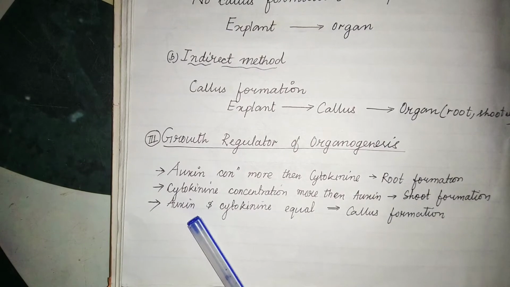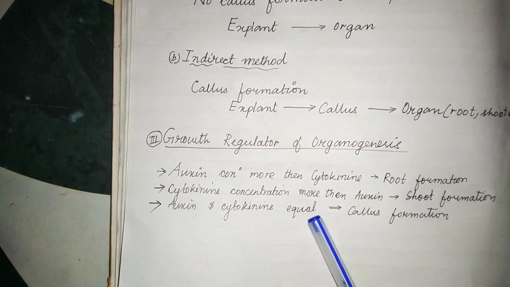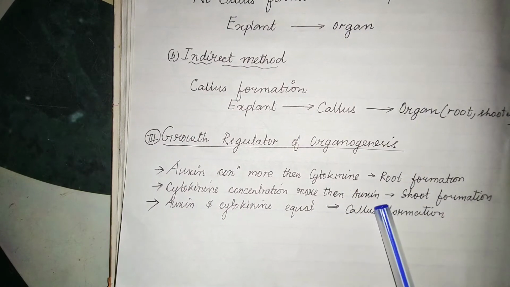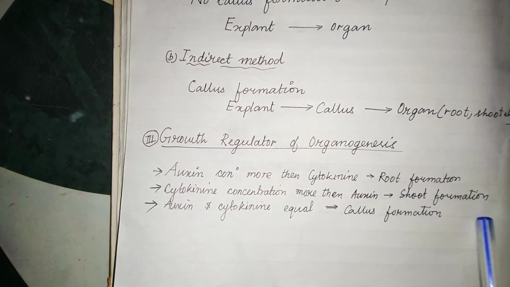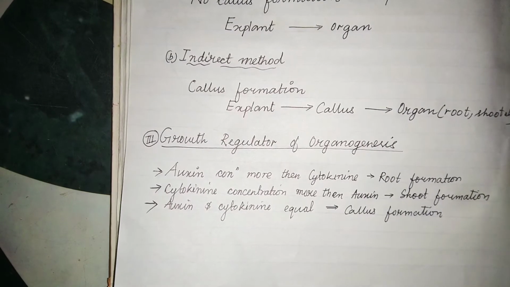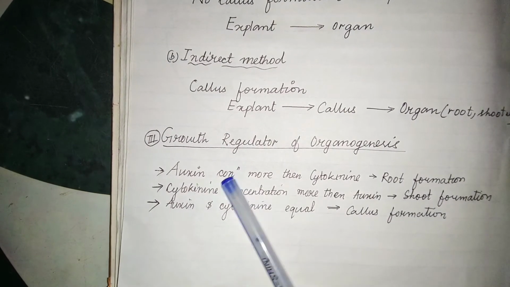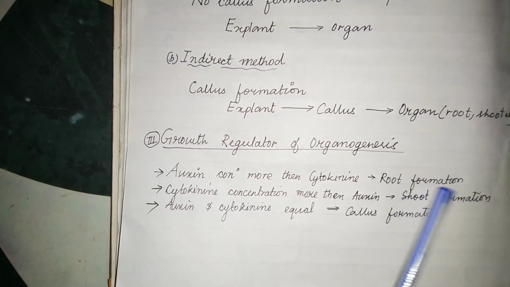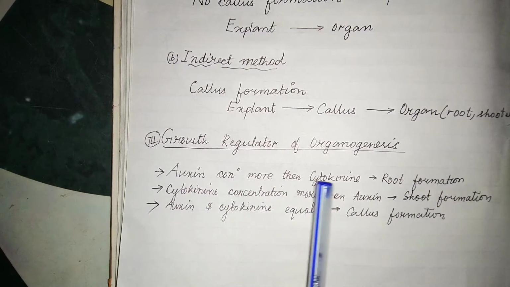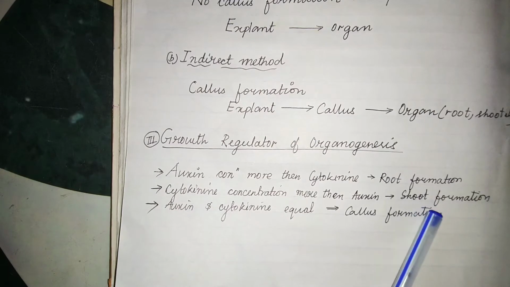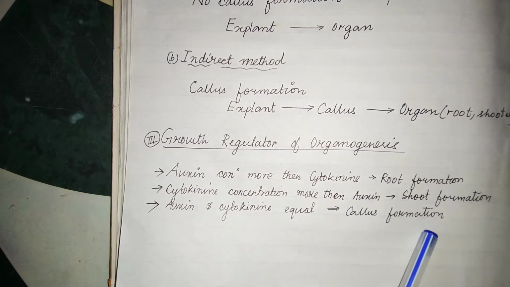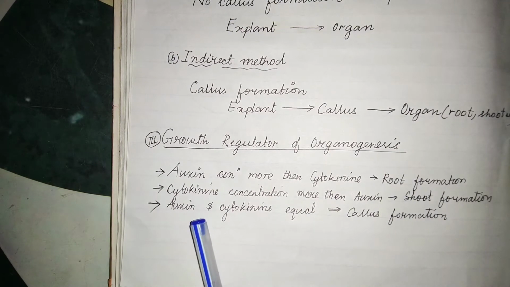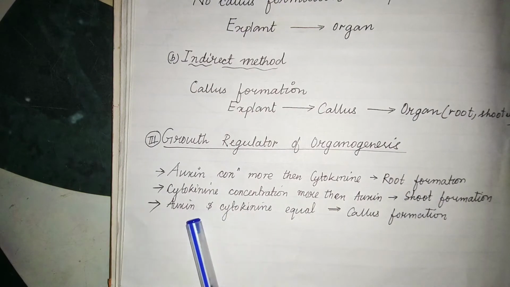In the third case, when the auxin and cytokinin concentrations are equal in the nutrient medium, there will be callus formation, and from this callus the organ will be produced, and from this organ a new plant will arise. So root formation first occurs when auxin is more than cytokinin, shoot formation when cytokinin is more than auxin, and callus formation when both are in equal concentration.